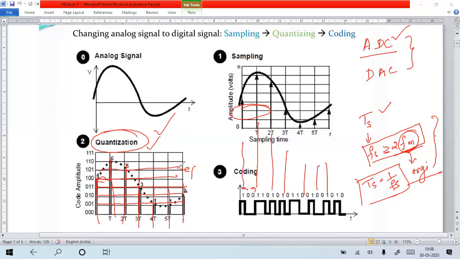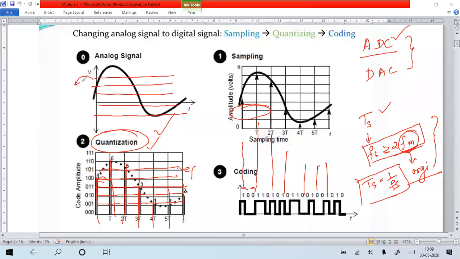This level of splitting, that means quantization, is based on how many bits you want to use to represent each quantized level of voltage of your analog signal. The analog signal has to be split like this, but each level of voltage has to be represented by some number of binary bits.